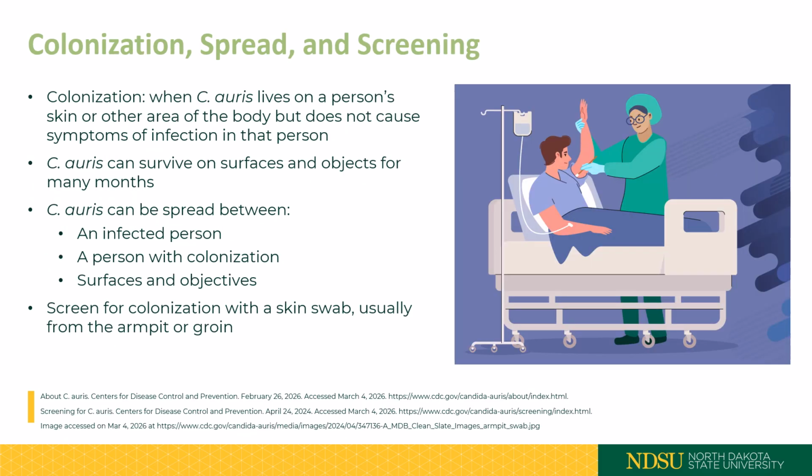There are multiple factors that contribute to how easily C. auris is spread. For example, colonization. This is when C. auris lives on a person's skin or other area of the body, but does not cause symptoms of infection in that person. Additionally, C. auris can survive on surfaces and objects for many months. So C. auris can not only be spread from an infected person, it can also be spread by a person with colonization or from surfaces and objects that are contaminated with C. auris. You can screen for colonization with a skin swab, usually from the armpit or the groin.